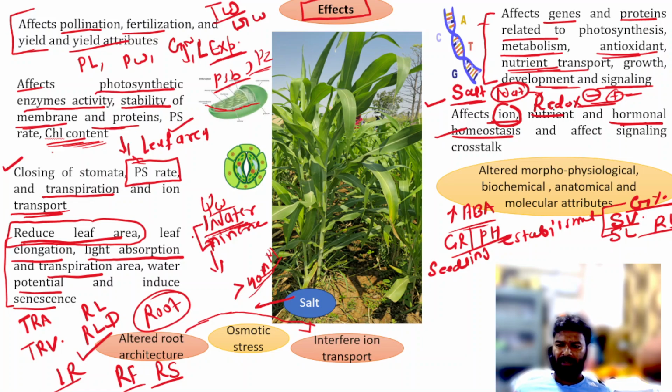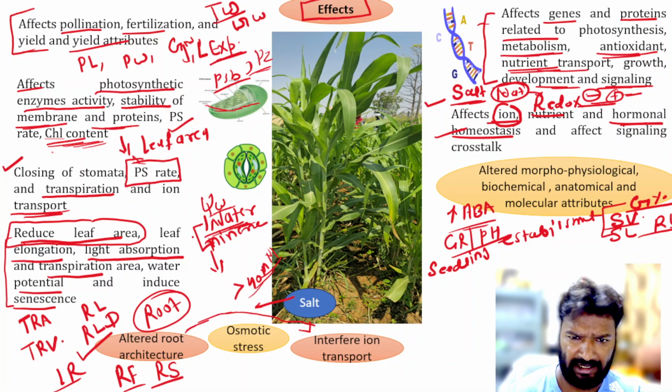So very clear. This slide is clear that salinity at the different stages, like on germination, reduces the germination, reduces seedling vigor, shoot length and root length are also reduced, leaf area is also reduced, leaf elongation, leaf expansion, also the area for light absorbing and transpiration area is reduced, also the water potential, chlorophyll content, and so nutrient transport, antioxidant, photosynthesis. So ultimately they affect the growth and development of the plant. So this is very clear, that is the effect of salinity stress.